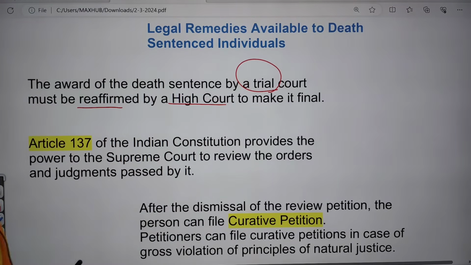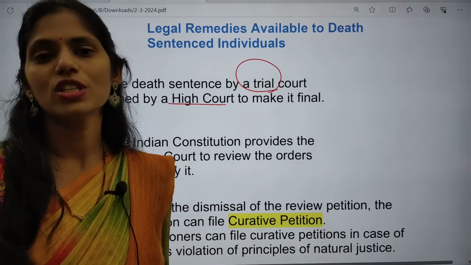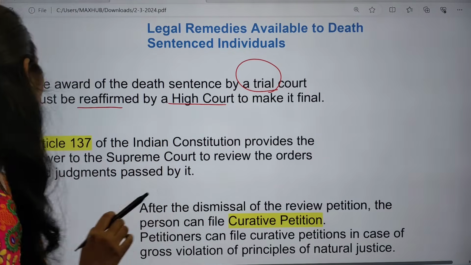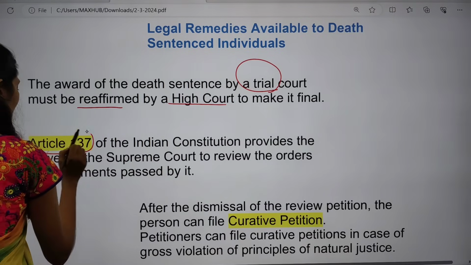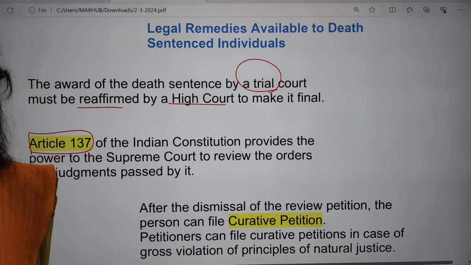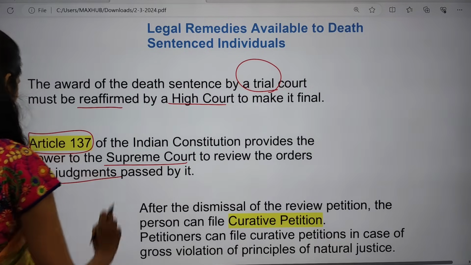It is not the final decision taken by the subordinate court; it moves to the high court, and the high court needs to confirm it. Next is Article 137 of the Indian Constitution, which provides the power to the Supreme Court to review its judgments.